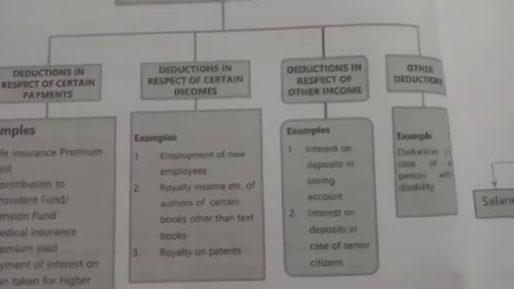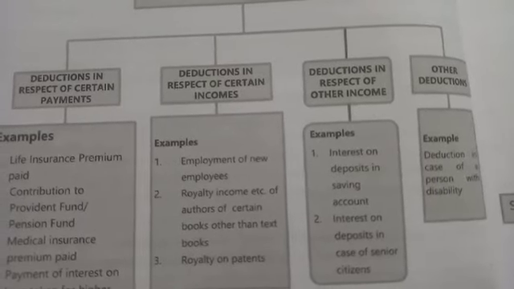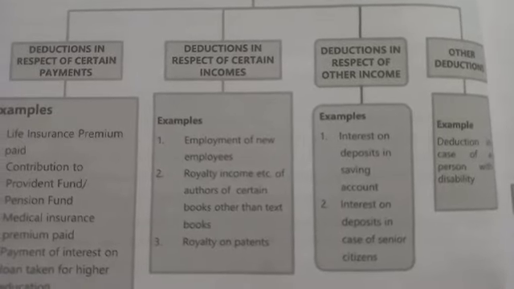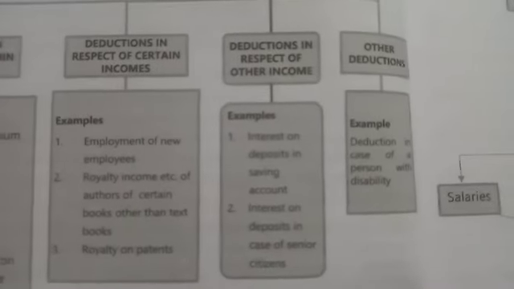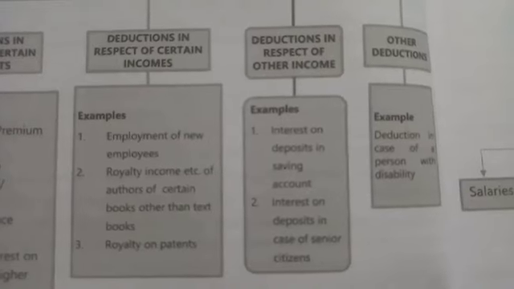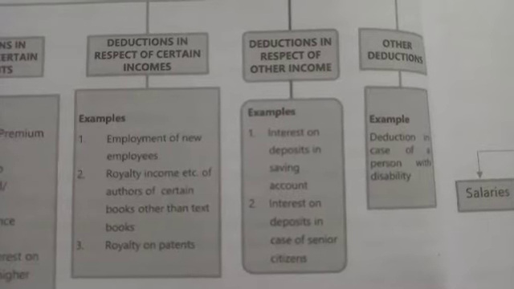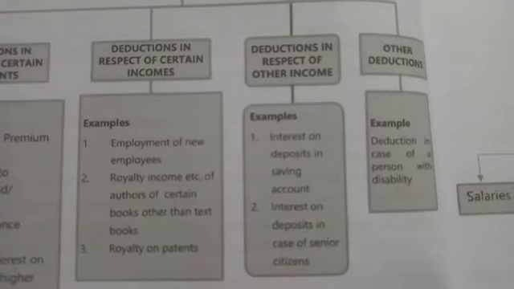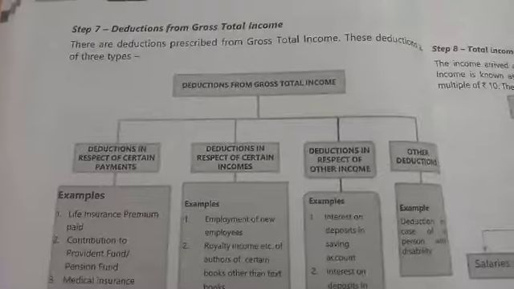Then regarding some incomes, so employment of new employees, royalty income other than textbooks, then royalty on patents, all such income can be kept as a deduction. Other income, this is of certain income: interest on savings account, interest on deposits in case of senior citizens. So other deductions will be, in the case of disability, the person will get another benefit. All such things you will calculate, you will deduct here after calculating the gross total income.